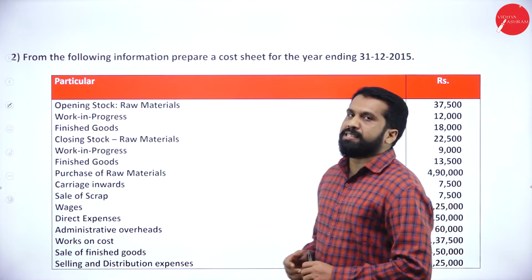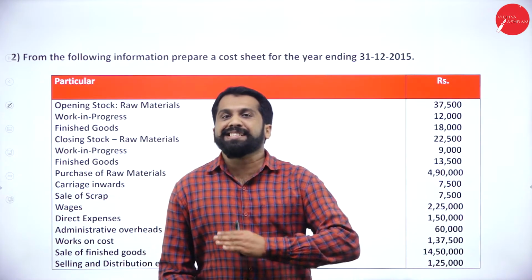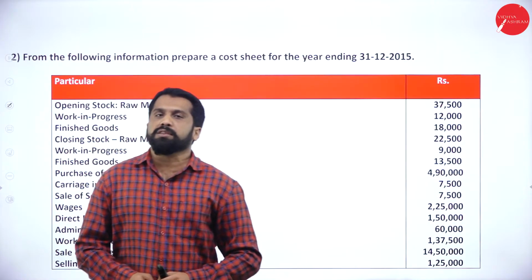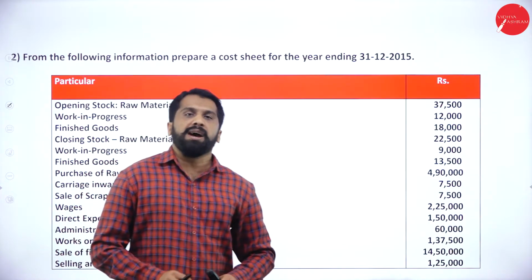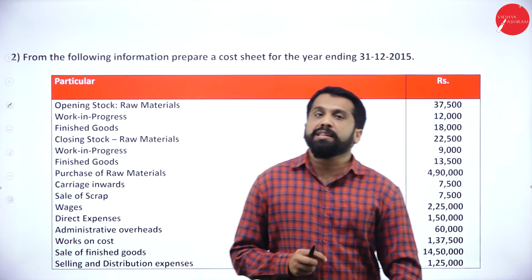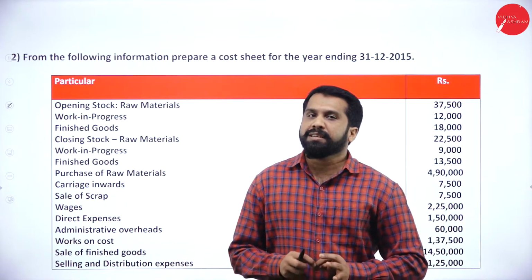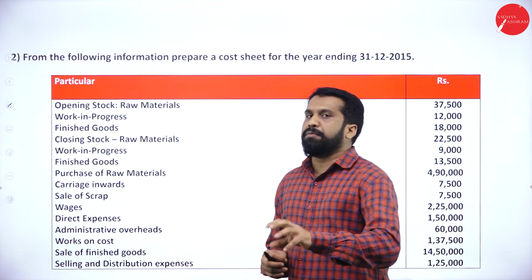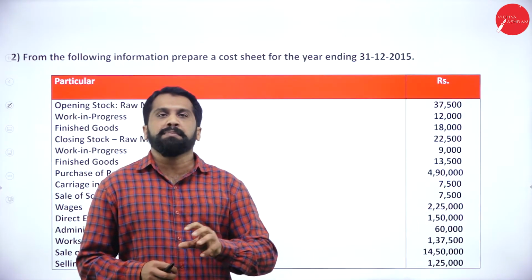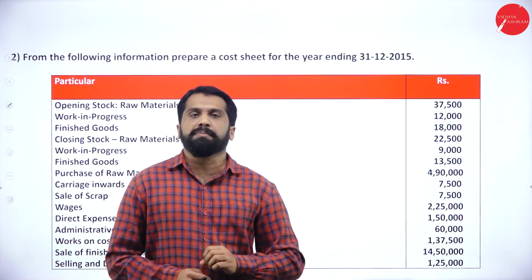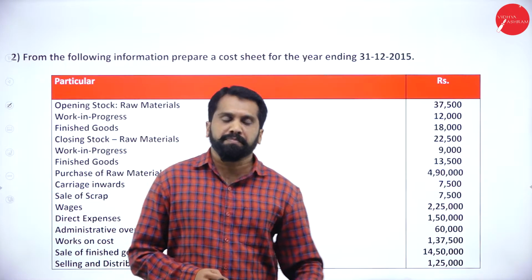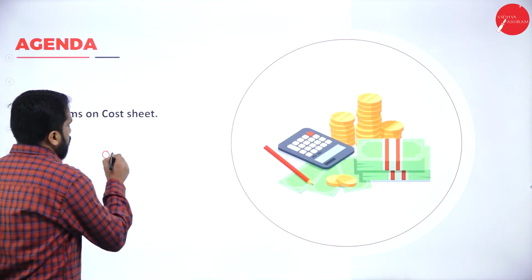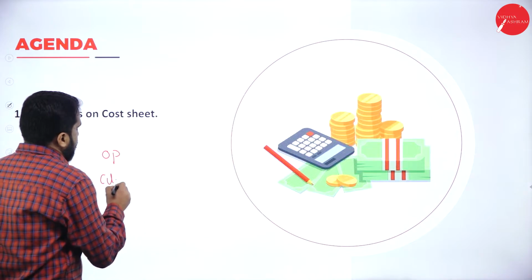Now, in the first session, what we did, we removed all the opening stock and closing stock. But in this, the major thing is all the opening and closing stock. Before I start with opening and closing, I'll give you some hints or logic on how to remember. We have opening and closing.